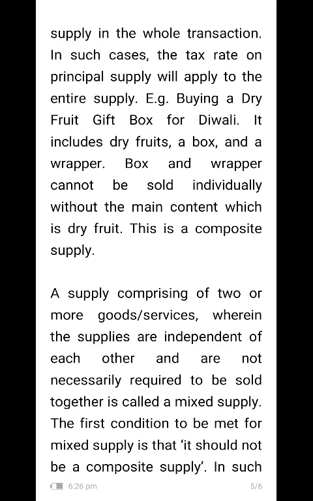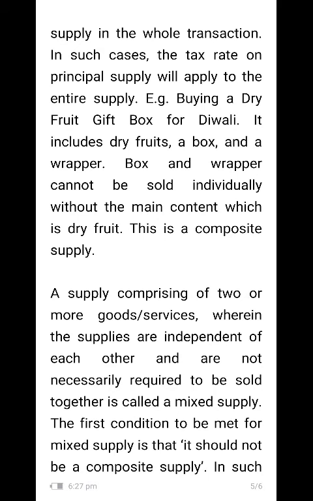A supply comprising two or more goods or services wherein the supplies are independent of each other and are not necessarily required to be sold together is called a mixed supply. That is, there is a supply of more than one good, but they can also be supplied individually. In contrast to composite supply, under composite supply individual supply is not possible. The supply of the dry fruit packet alone is not possible; it can only be sold along with the dry fruit. But in the case of mixed supply, the individual items can be sold.